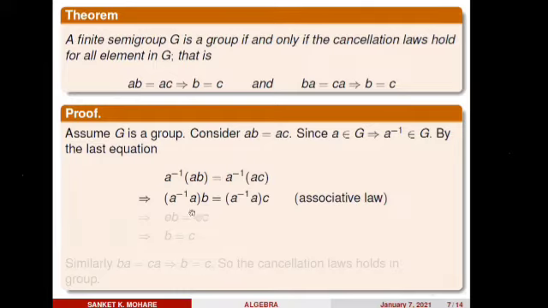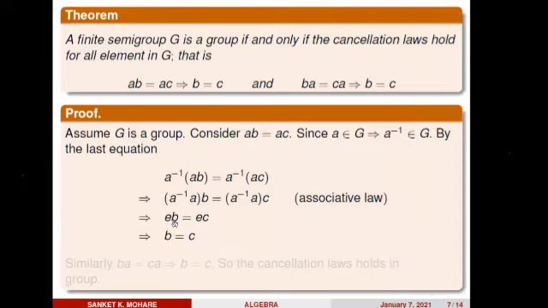As a inverse is the inverse of a, by the third axiom a inverse a is the identity element e. So e into b equals e into c. But eb equals what, as e is the identity element?